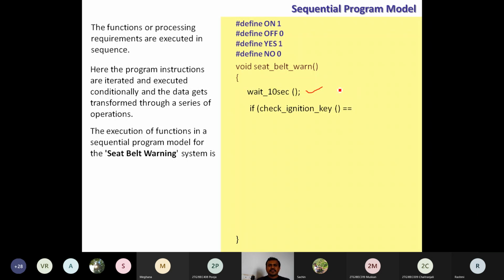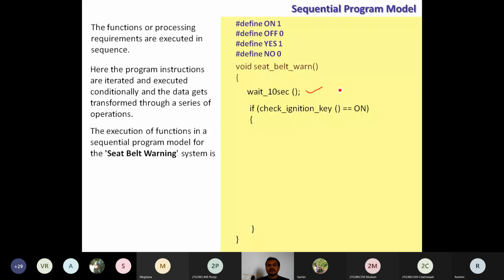Then what is the condition? After the waiting period of these 10 seconds, we need to write another instruction. The instruction is a conditional statement. What is that conditional statement?